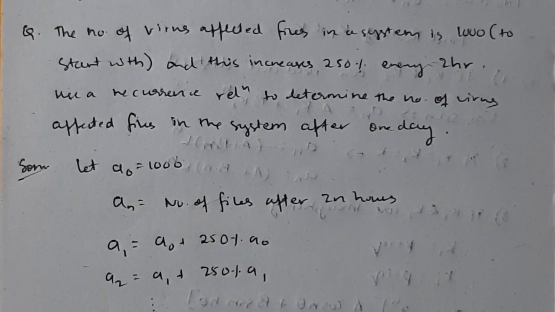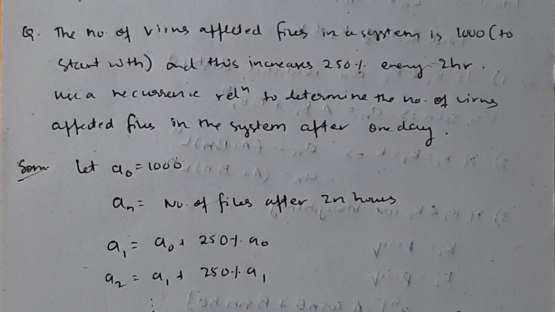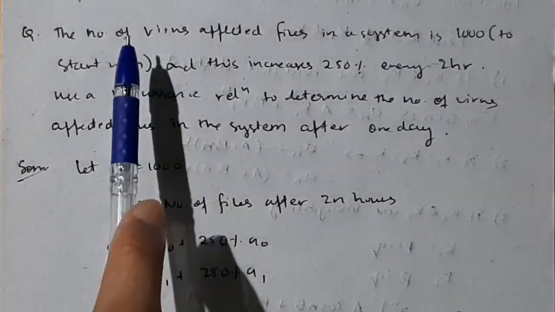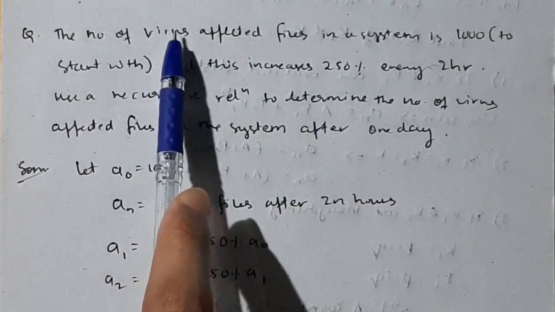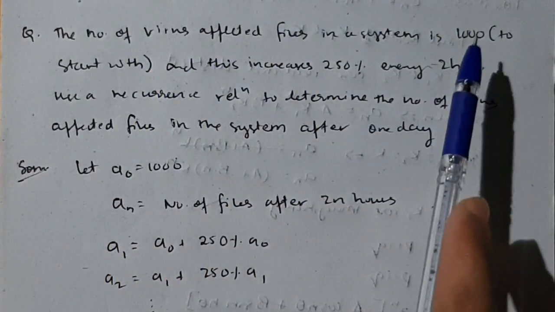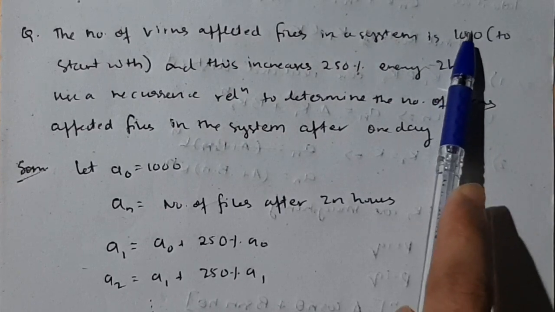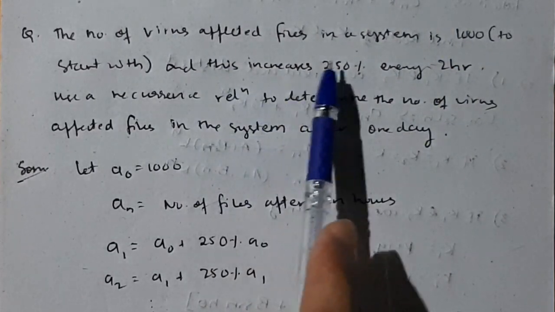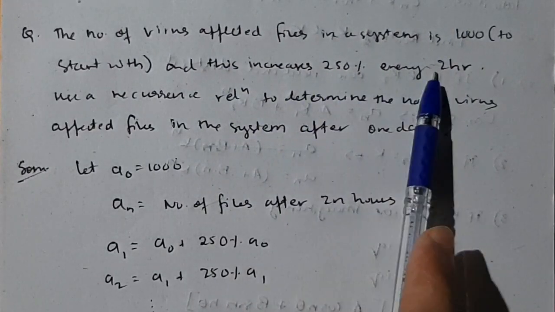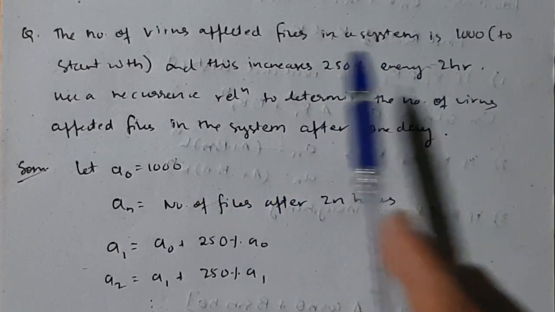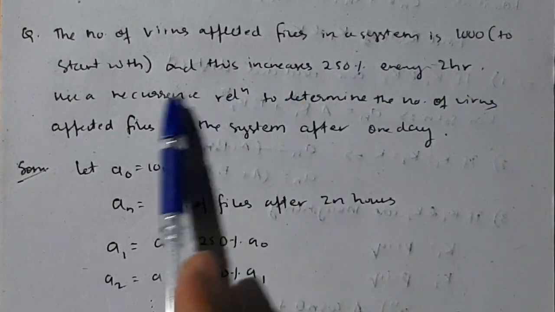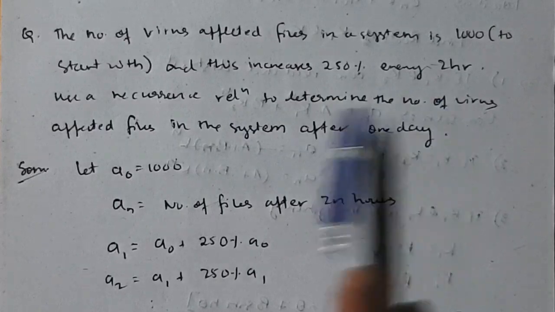This is a very good question which explains exactly what is recurrence relation. Okay, see, a file is there, and it is affected by virus in a system. Okay, that is 1000 viruses are affected in a system. Now this increases by 250% every 2 hours. After 2 hours it will be increasing to 250% more. Okay, so you have to find a recurrence relation to determine the number of viruses.